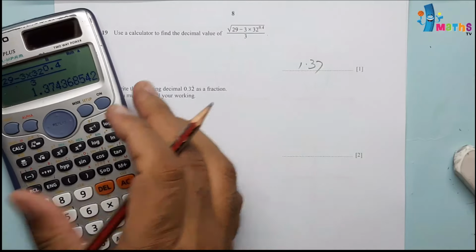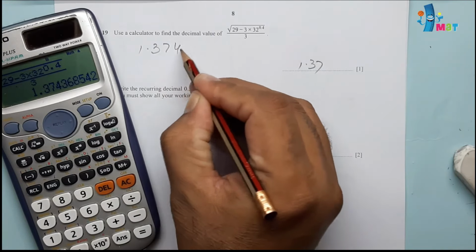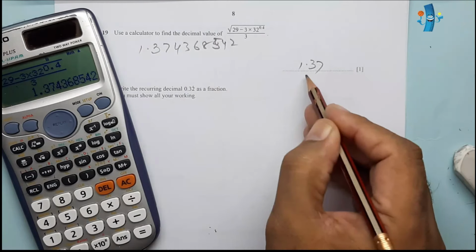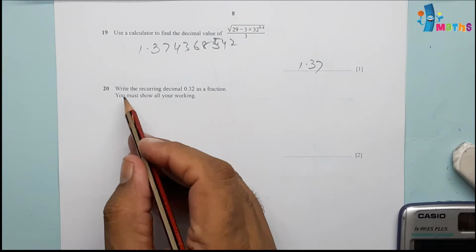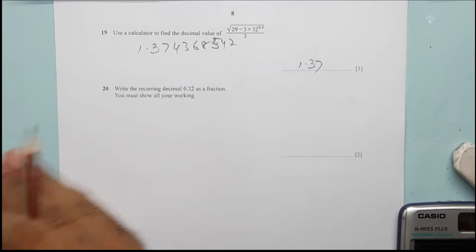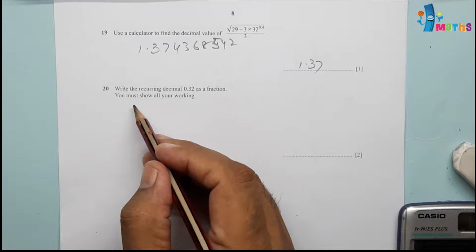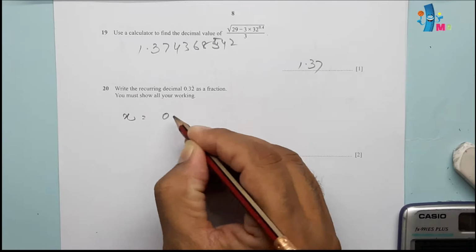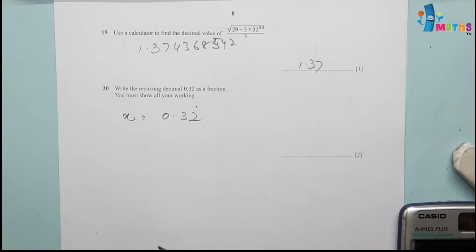For this type of questions, better to copy the whole calculated digits and rounded one up to 3 significant figures you can show here. Then question number 20, write the recurring decimal 0.322, 2 is recurring, as a fraction. You must show all your working. So x we can take is equal to 0.32 recurring portion. Basically these type of questions require explanation.